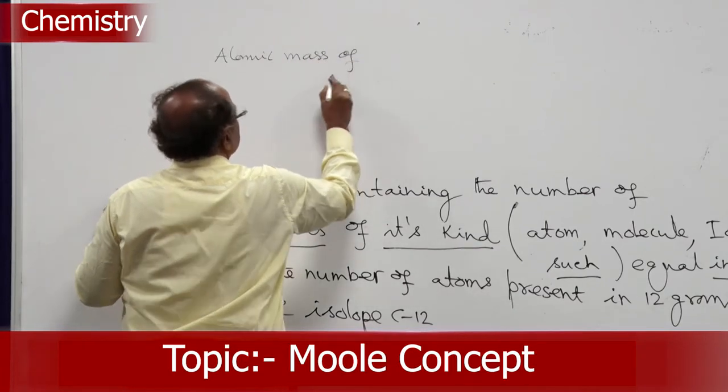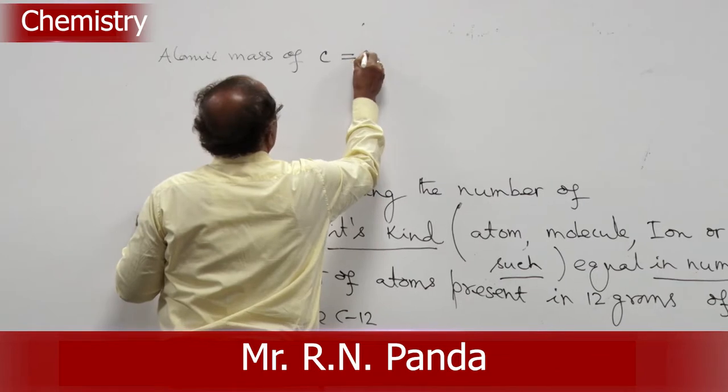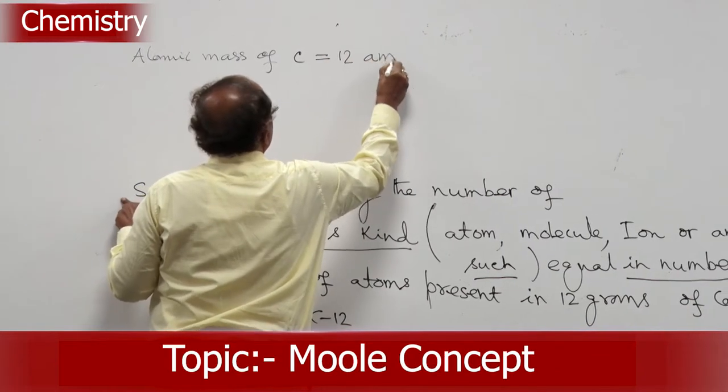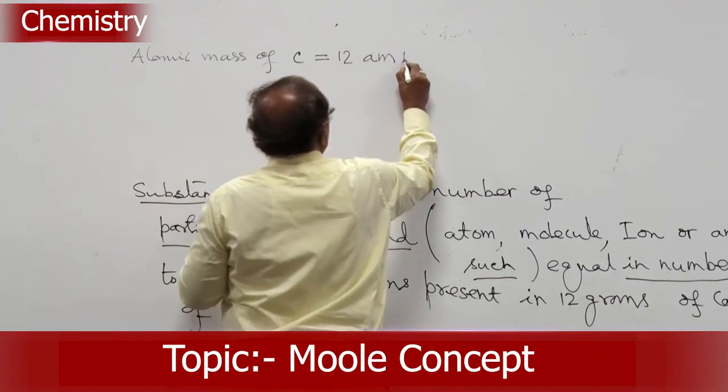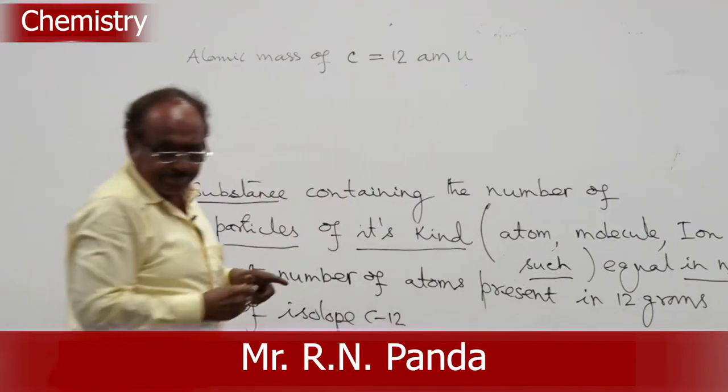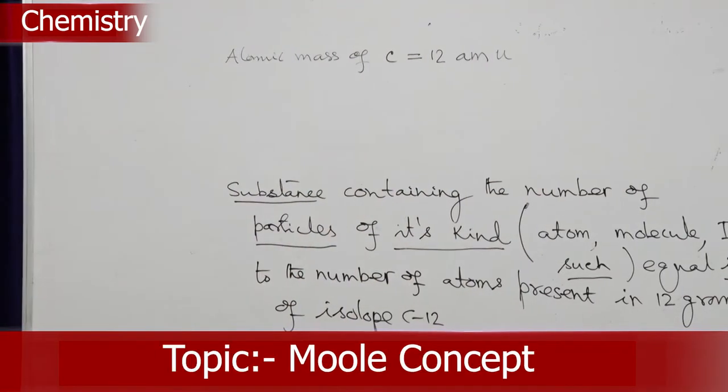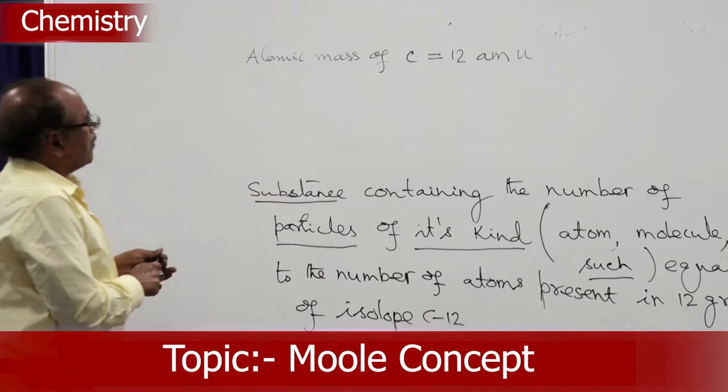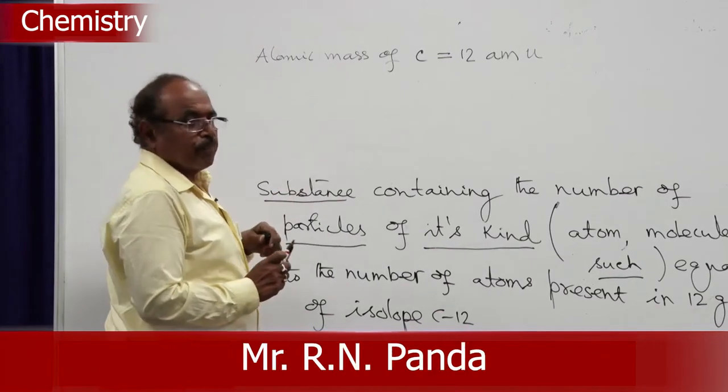So, now the atomic mass of carbon is 12 AMU. Atomic mass of carbon is 12 AMU.